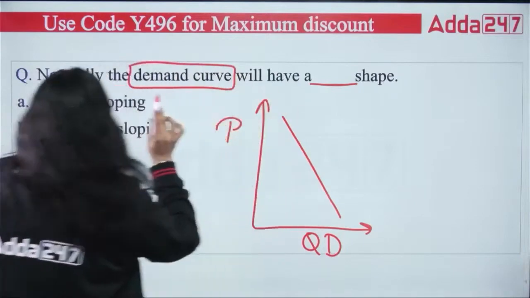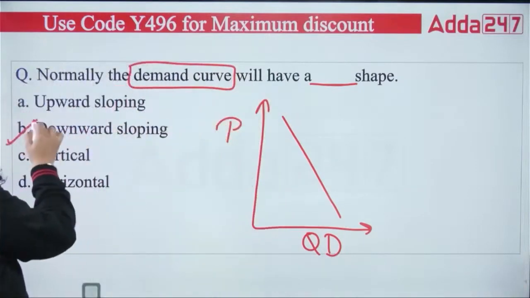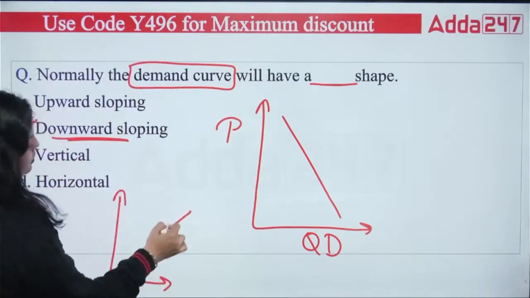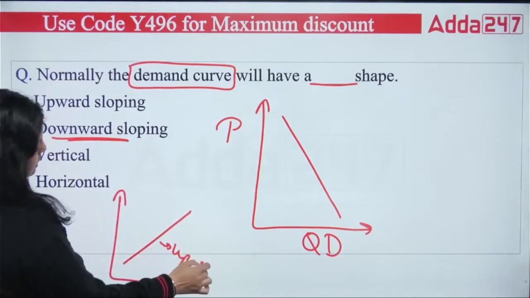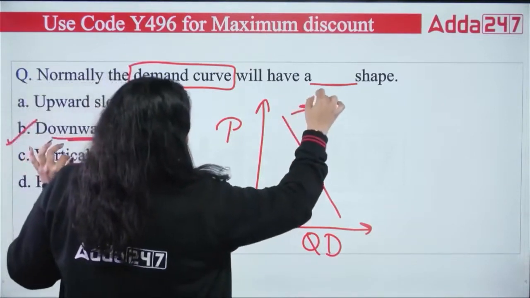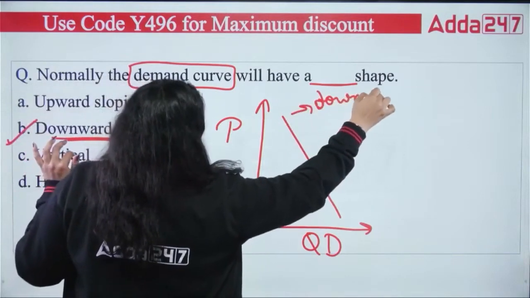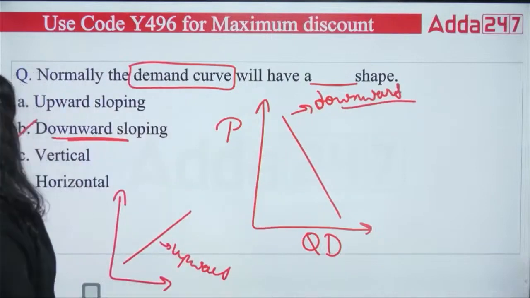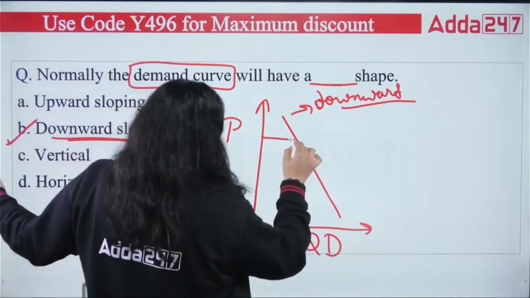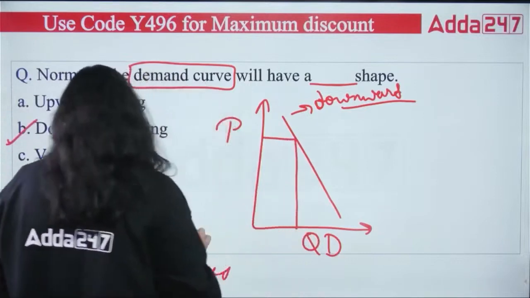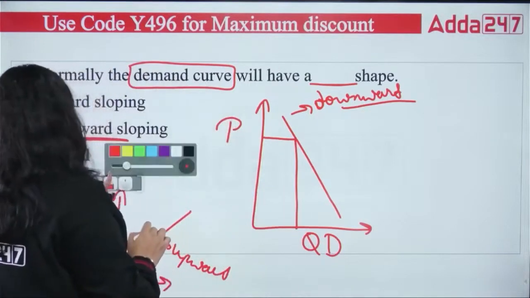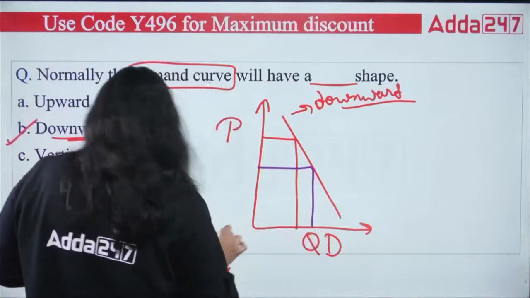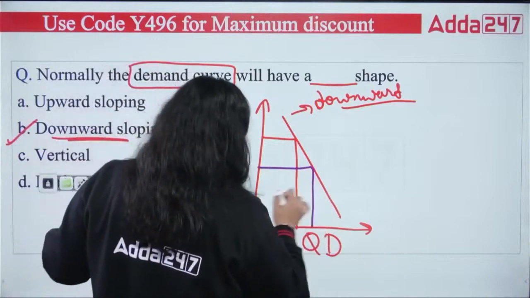In the case of the demand curve, your slope will always be downward. What is an upward slope? This kind of slope is known as an upward slope. But you can see here, this is your downward slope. Clear? Now, you can see here how the prices will be defined. One second, let me show you how the demand curve will be maintained. Okay, and the last one is this.